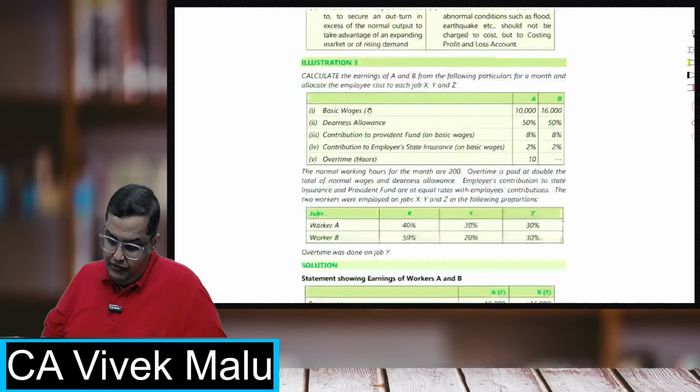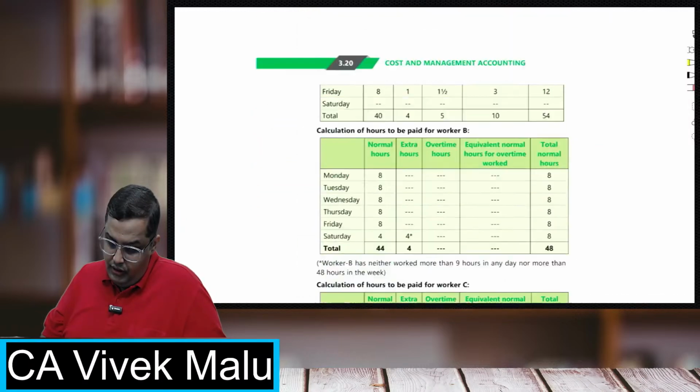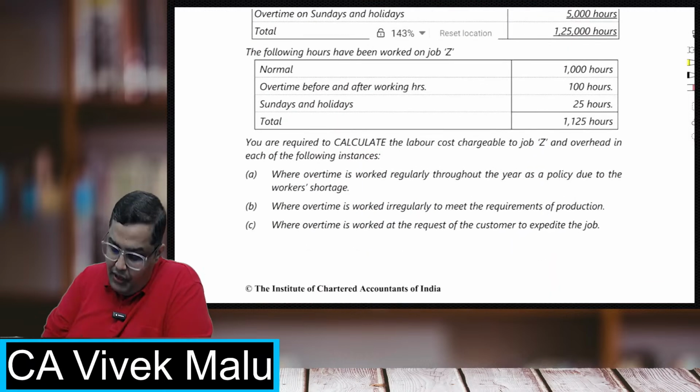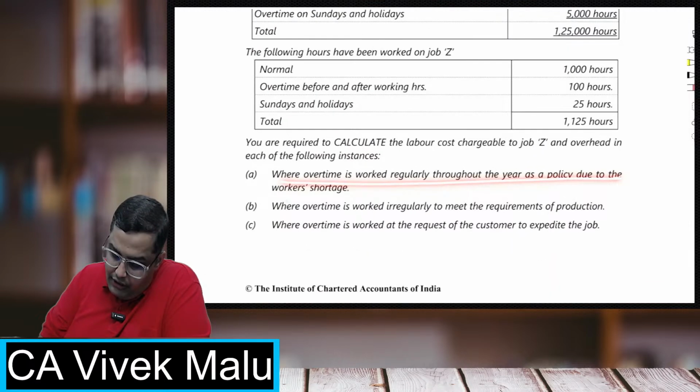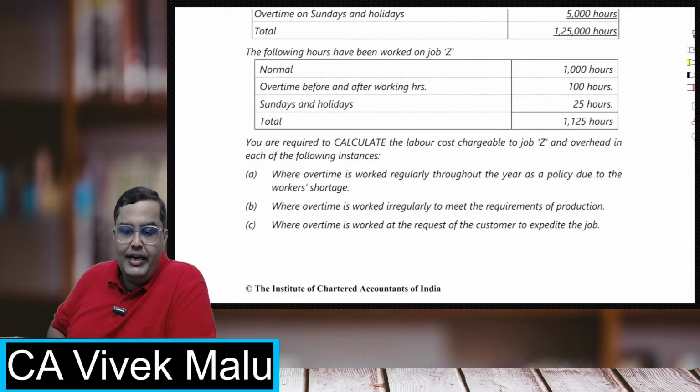This question is from your textbook, and these are the points given. Where overtime is worked regularly throughout the year as a policy due to worker shortage, where overtime is worked irregularly to meet the requirements of production, and where overtime is worked at the request of the customer to expedite the job. How will you treat them?